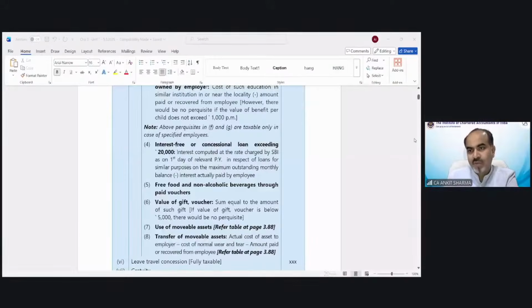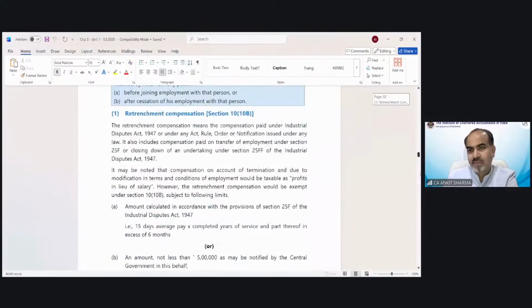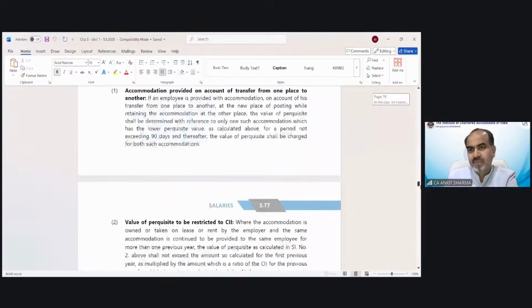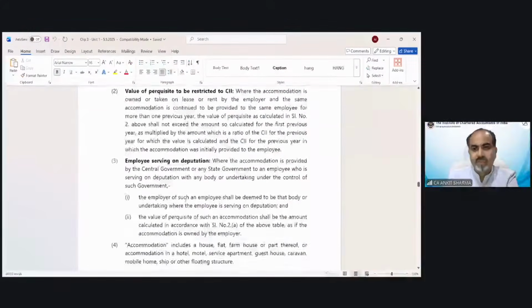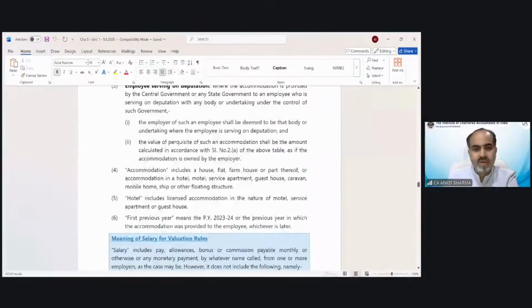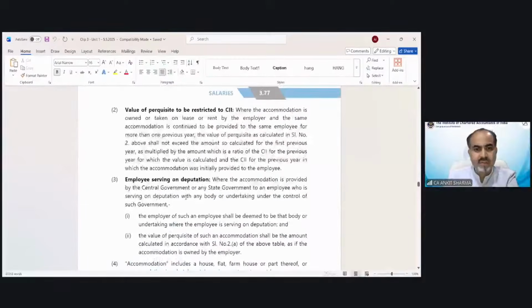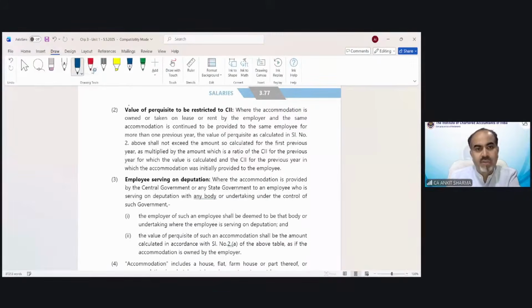So this is page number 3.77. We have to move, and I'll show you the provision over there. So you might be seeing now, this is the provision I was talking about. Value of perquisite to be restricted to the cost inflation index.